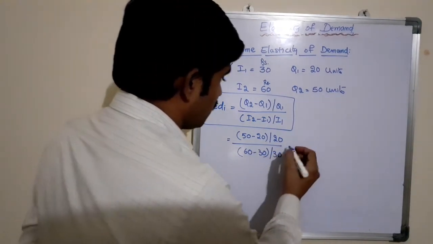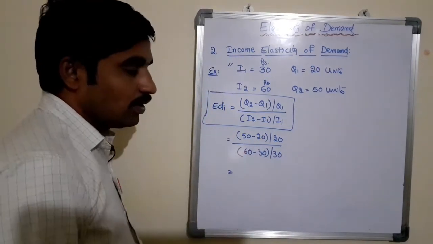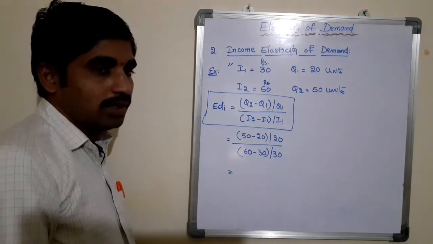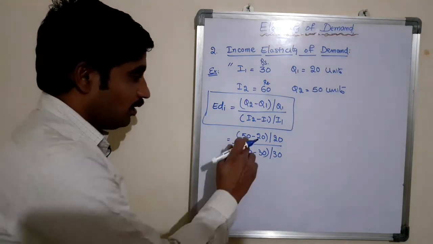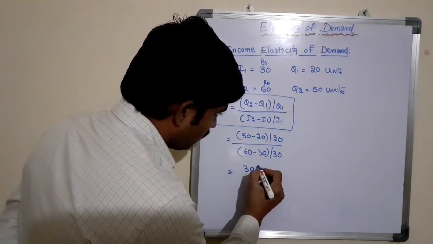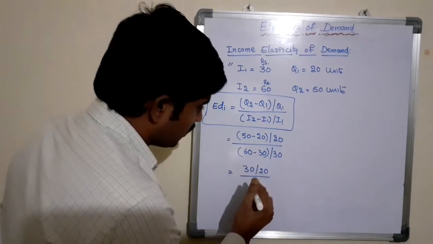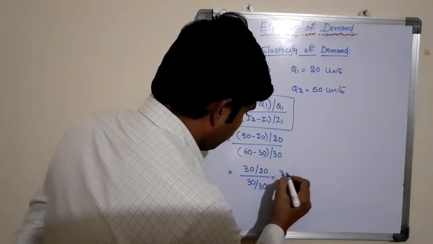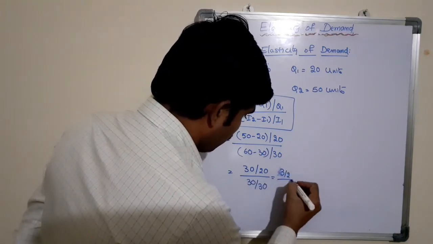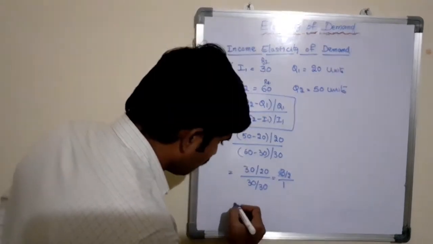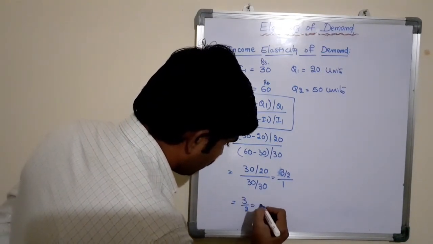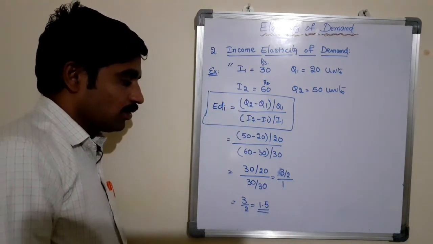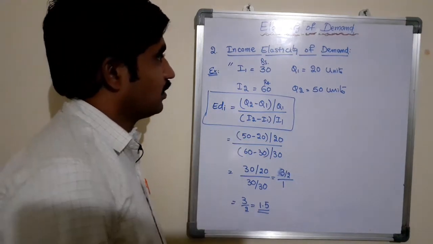So here, after substituting, we need to take only the change or the difference between Q1, Q2 and I1, I2. Ignore the signs. Here 50 minus 20, 30 by 20, by 60 minus 30, 30 by 30. That equals 30 by 20 by 1, equal to 3 by 2, equal to 1.5. This is 1.5. So here the elasticity of demand,